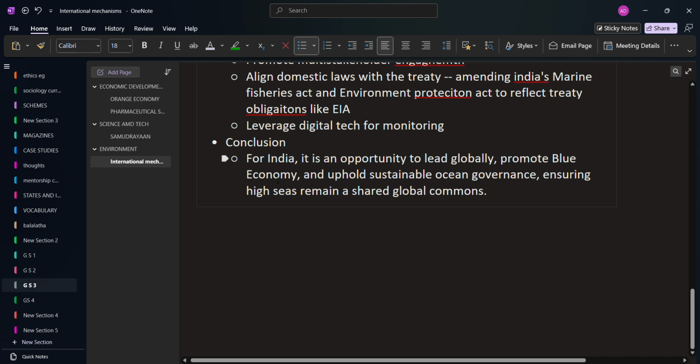As a conclusion, we should write a more optimistic, more futuristic conclusion. One such conclusion, from the Indian perspective, is that for India it's an opportunity to lead globally. Like we already said, it aligns with our SAGAR initiative, so it's a big boost to India. It's an opportunity to lead globally and promote the blue economy. India is going to get a lot of benefits by using this treaty, and uphold sustainable ocean governance, ensuring the high seas remain a shared global commons.